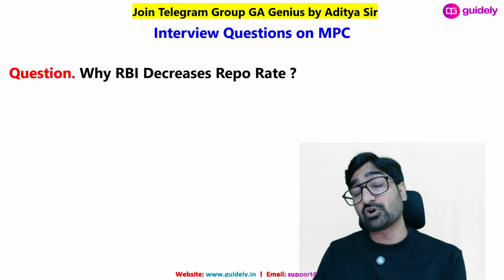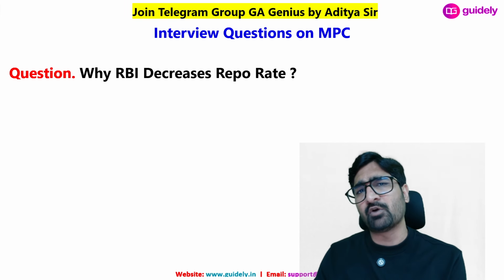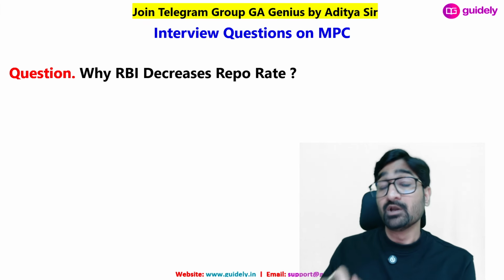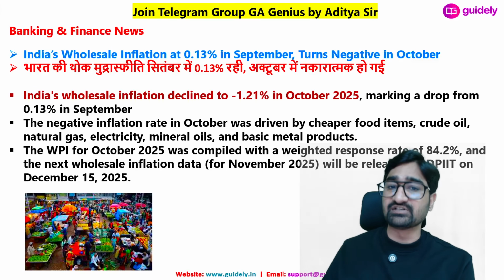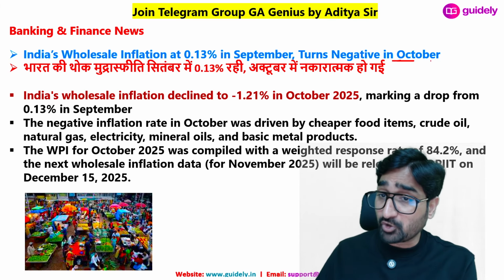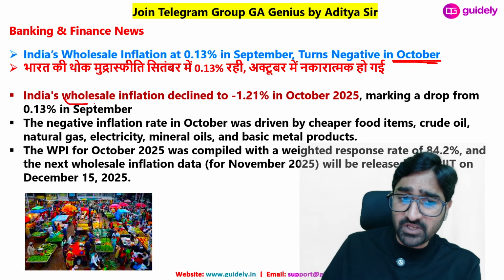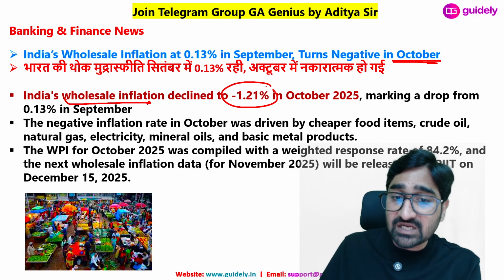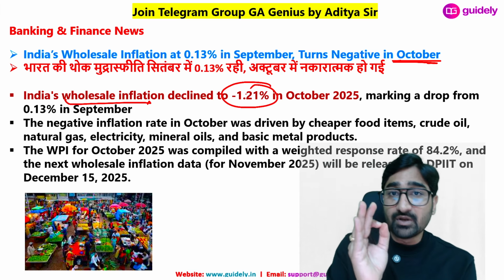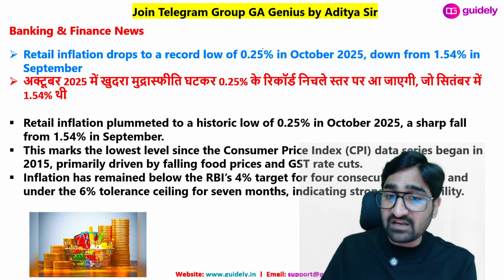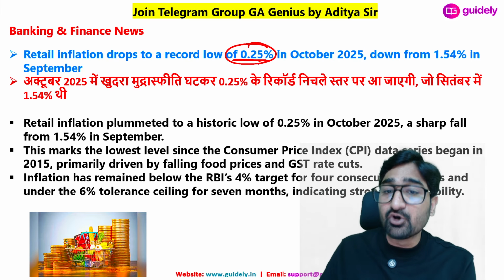If they will ask you cross question, or this will be the question number 1, that recently you heard about RBI decreases the repo rate. Why RBI decreases the repo rate? So reason is, in the month of October, WPI inflation rate was in negative. It was minus 1.2%. CPI inflation rate was 0.25%.